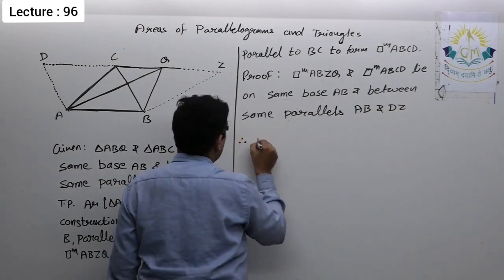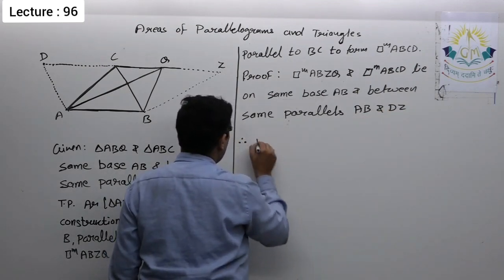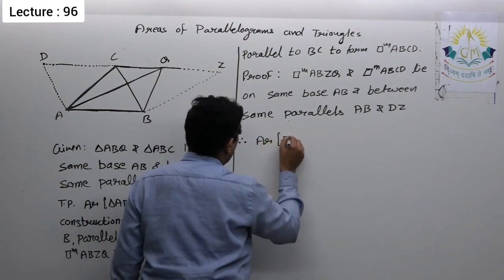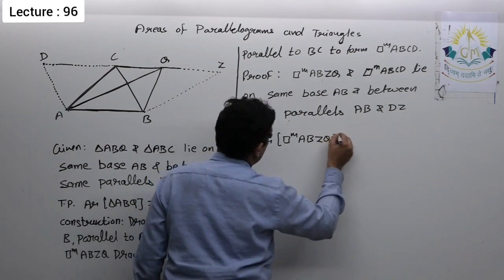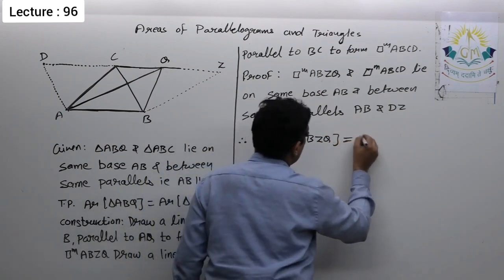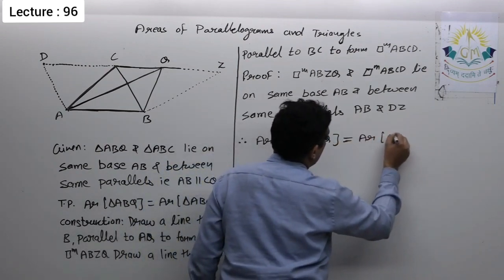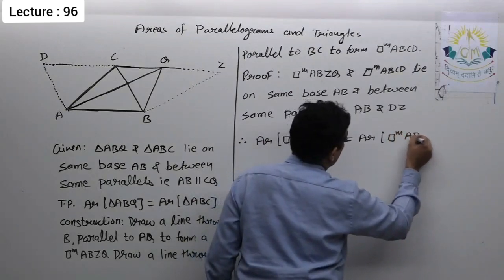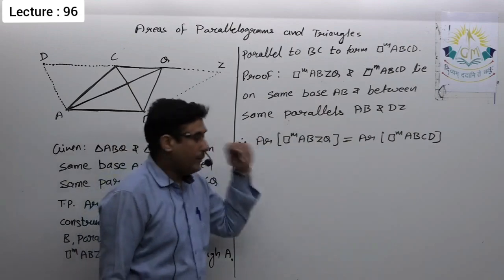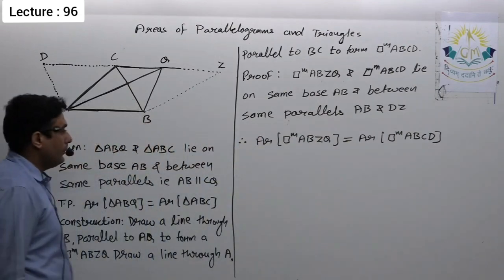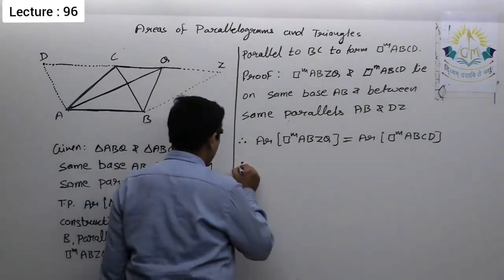Therefore area of parallelogram ABZQ is equal to area of parallelogram ABCD, as they lie on the same base AB and between the same parallels, so they must be equal in area.